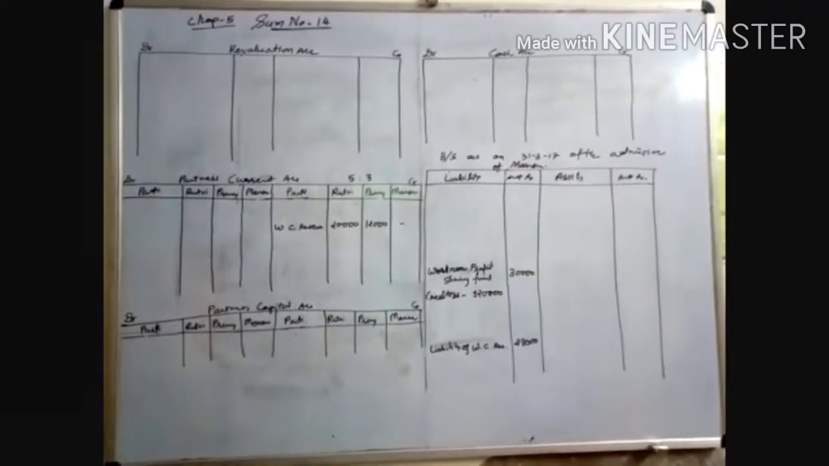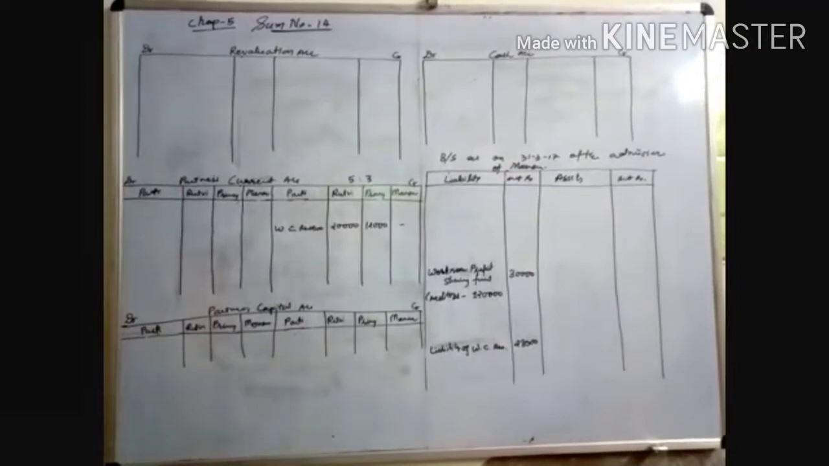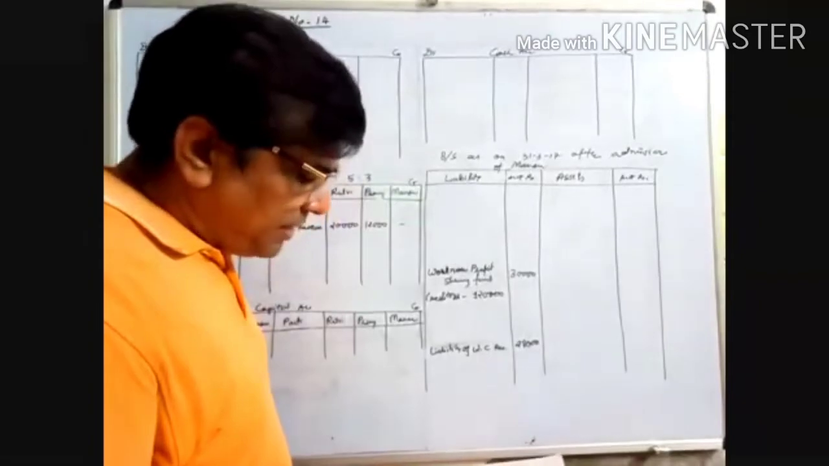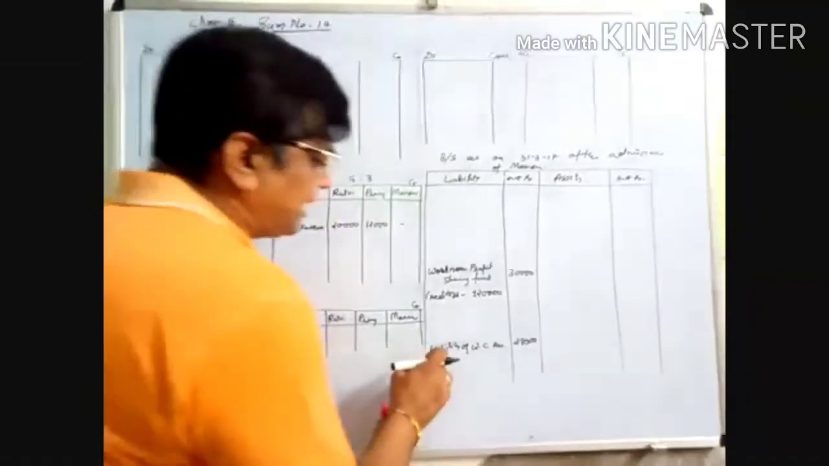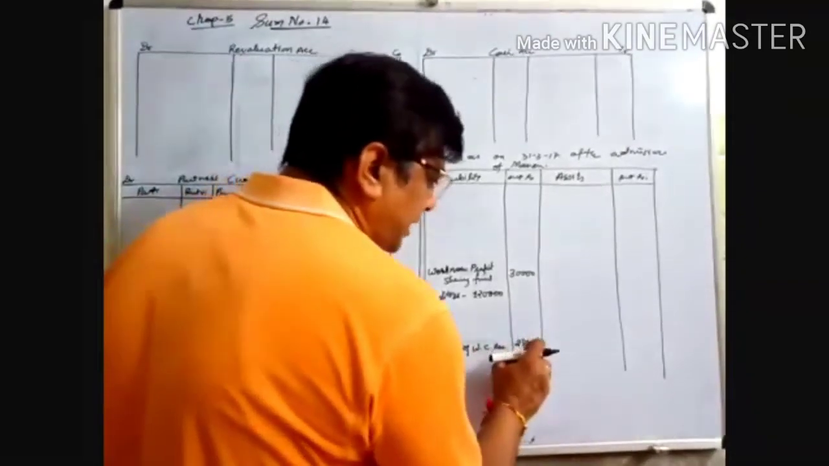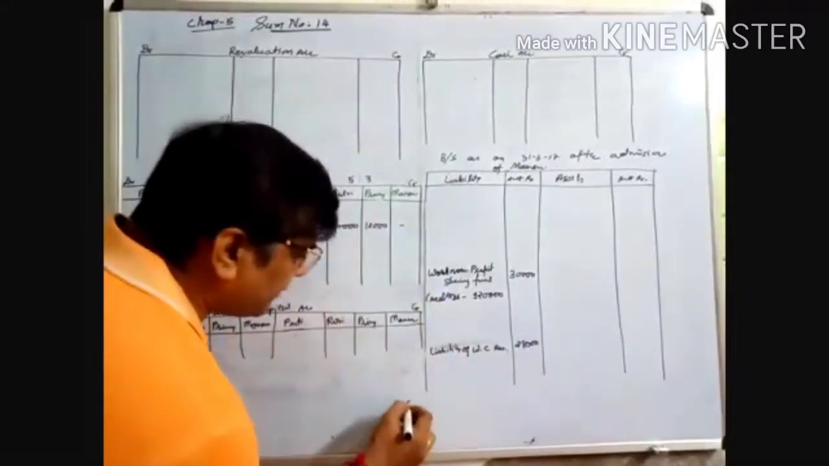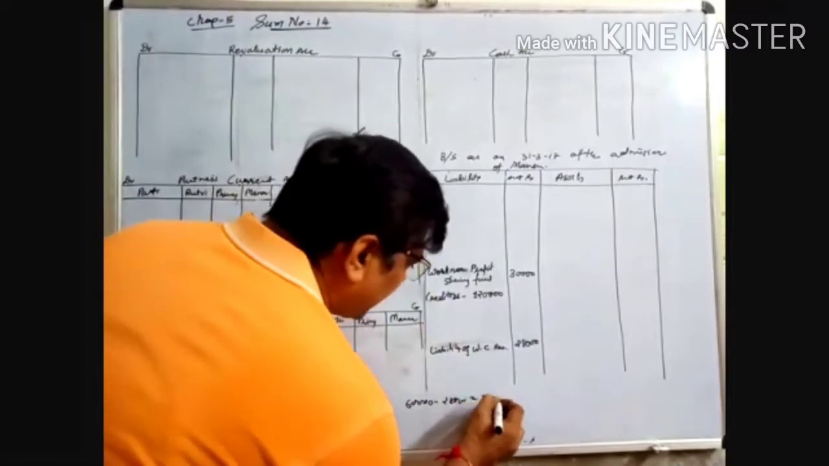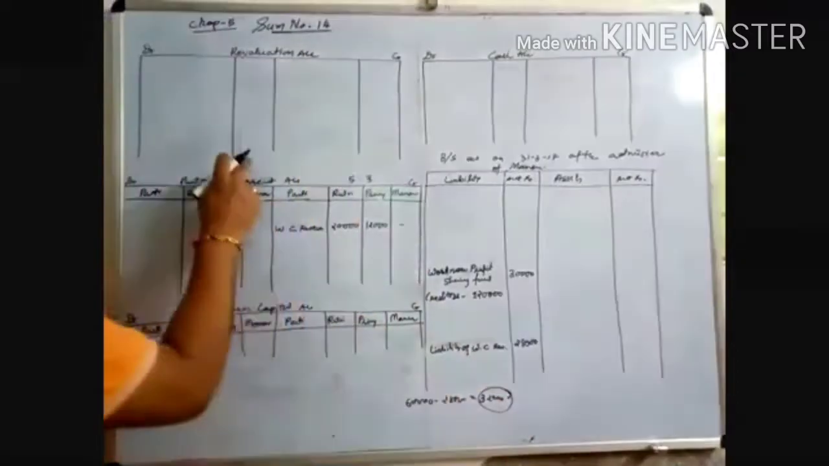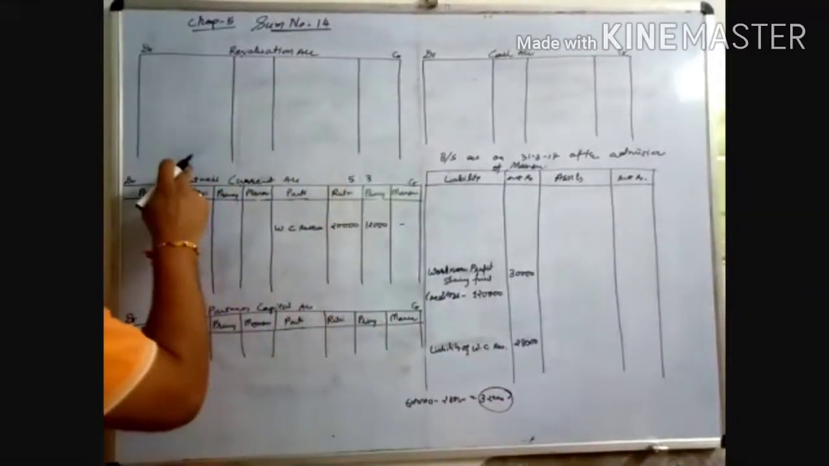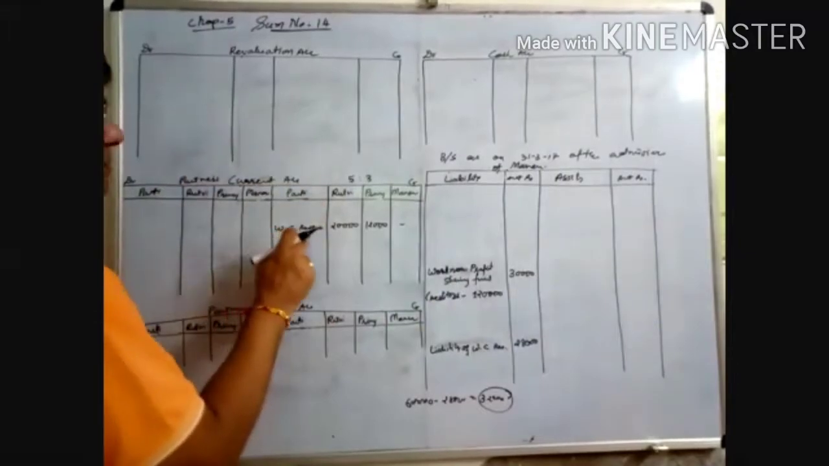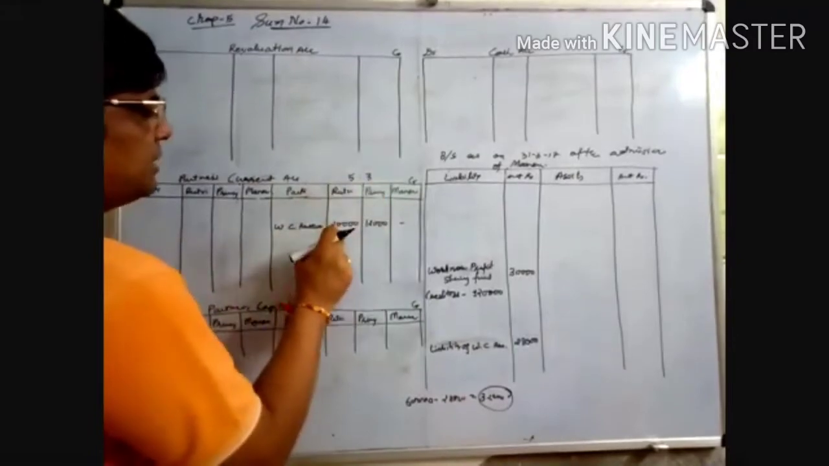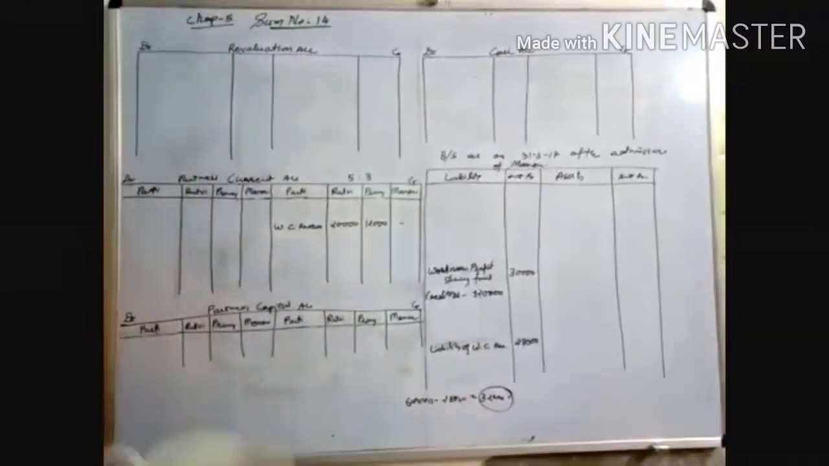Workmen compensation reserve is 60,000. The adjustment is there: the liability of workmen compensation reserve is 28,000. So we write down liability of workmen compensation reserve 28,000. From 60,000 we subtract 28,000. The remaining is 32,000, which you distribute among the partners in the ratio of 5:3. In the partners' current accounts on the credit side, workmen compensation reserve 32,000 is distributed as 20,000 and 12,000.